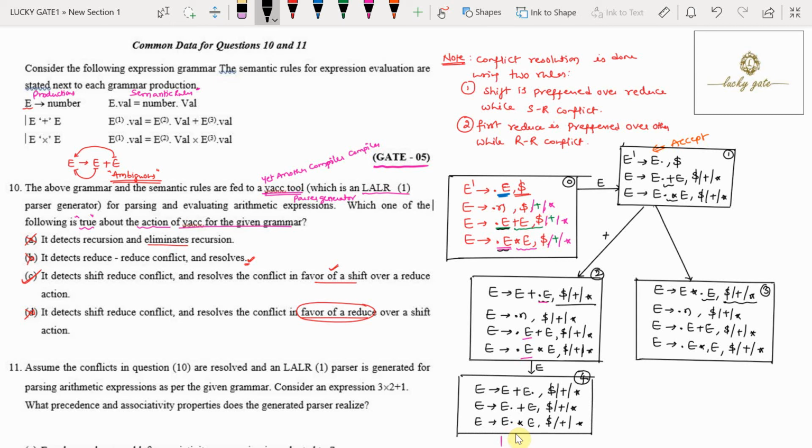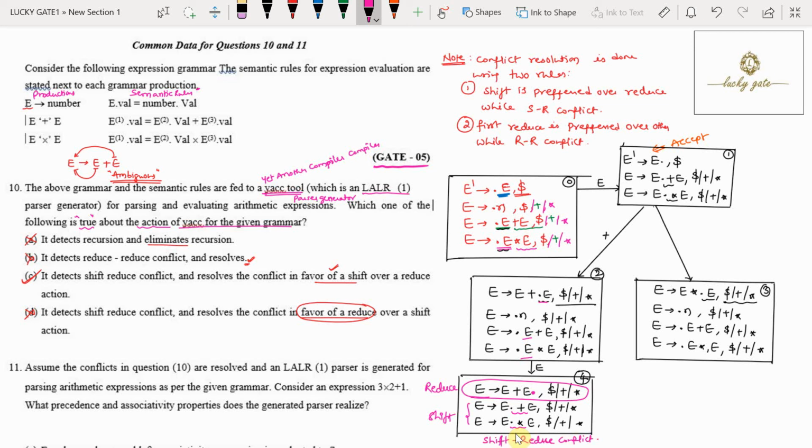And observe friends, in the fourth state, do you have any conflicts? Look, here this is a reduction. Why? Because dot has reached the end of this production. Now I am calling this a reduce action. And look, with plus we have a shift action, with star we have a shift action. Means these two are causing a shift reduce conflict. Now the parser is resulting in a shift reduce conflict.